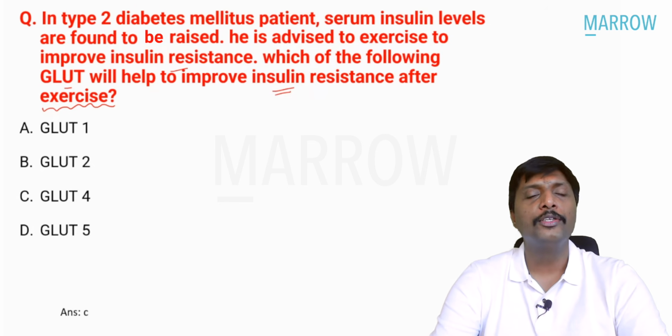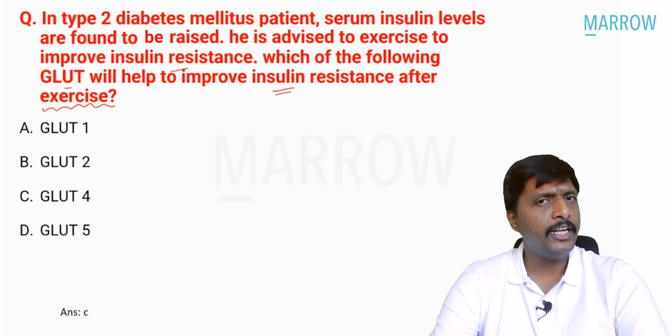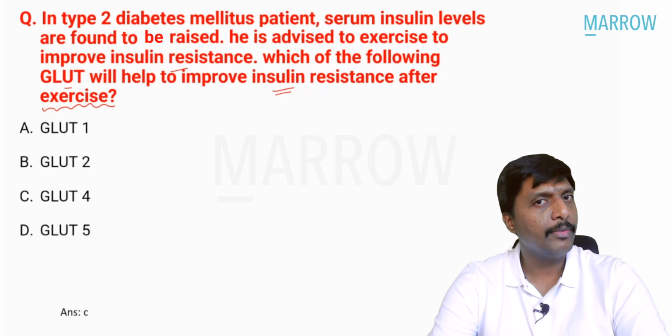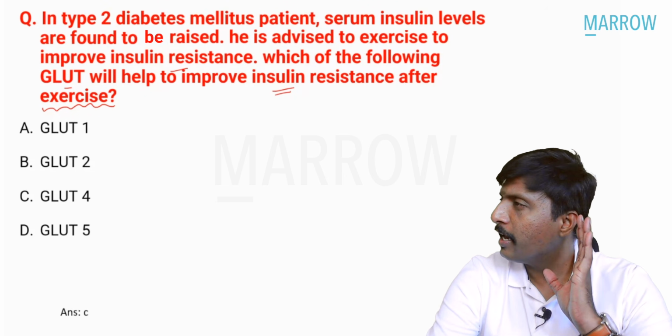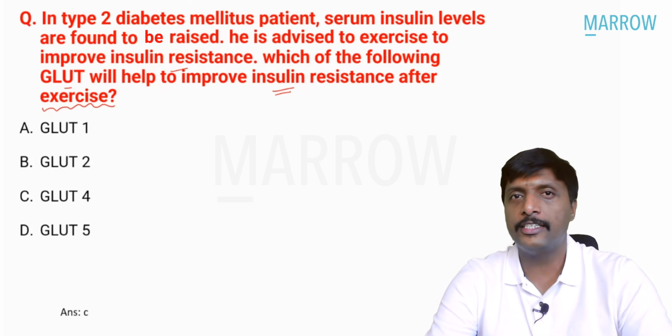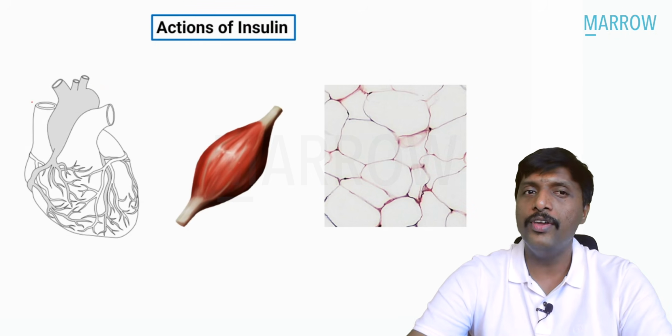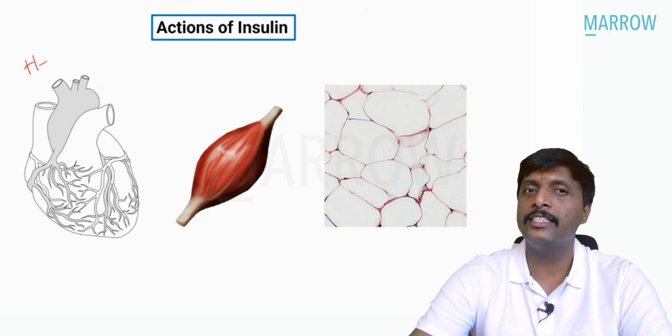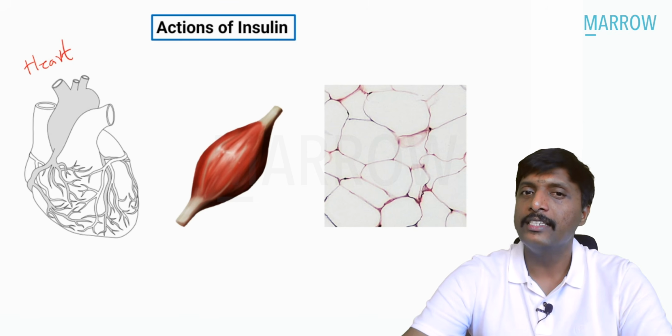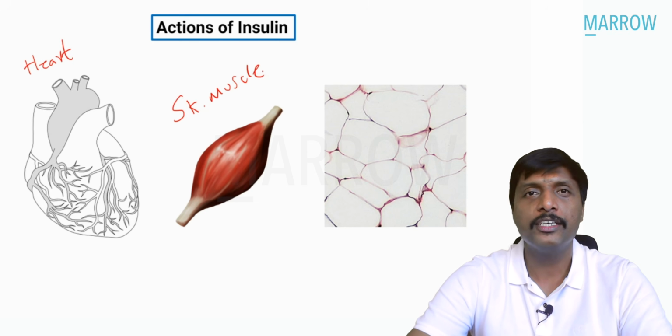Very important. So what were the questions asked previously? Which are all the insulin dependent sites for glucose uptake? Can you help me? Answer me. Yes, I'm hearing it correctly from you. There are 3 locations, sir. Insulin dependent. And what are these areas? Obviously, the first and foremost is heart. Second is this muscle. What is this muscle, sir? It is skeletal muscle.